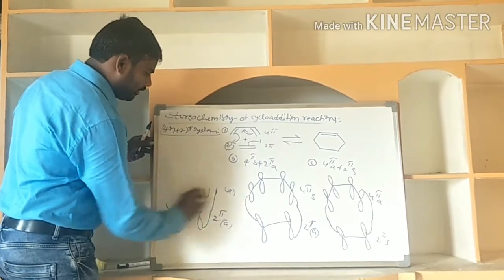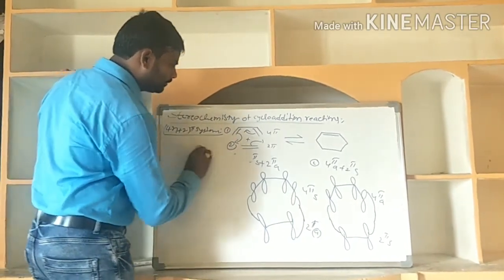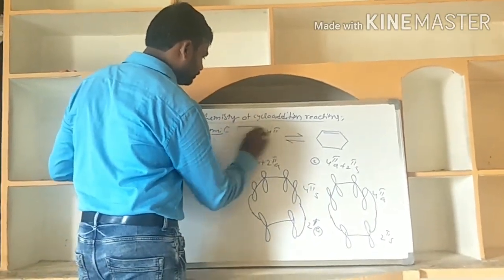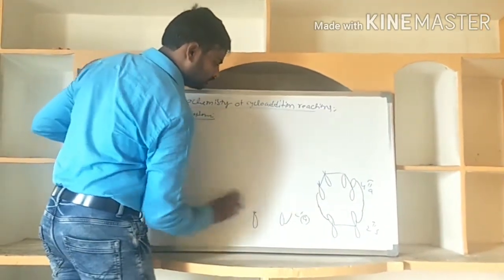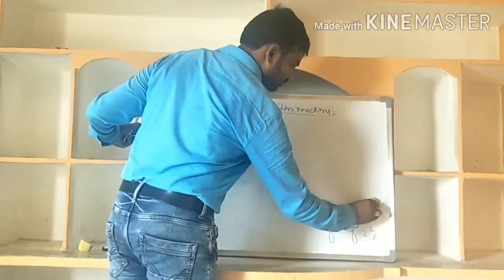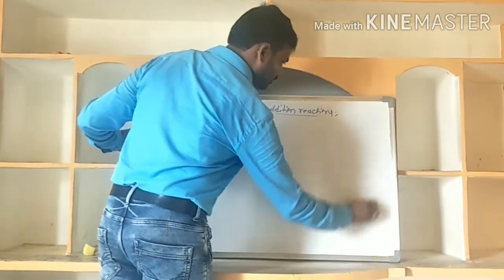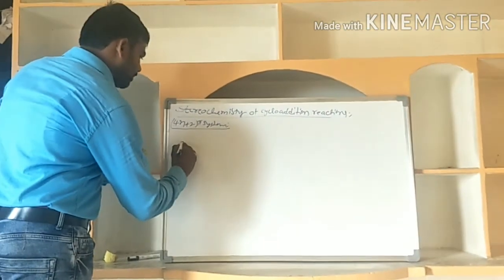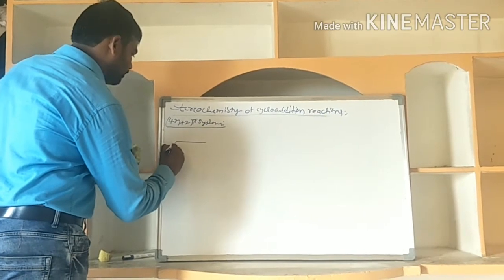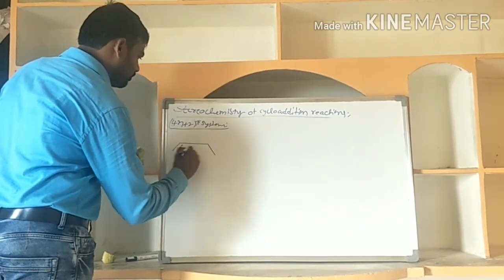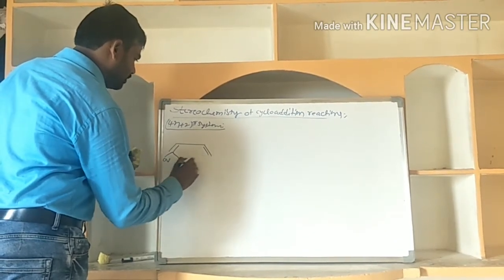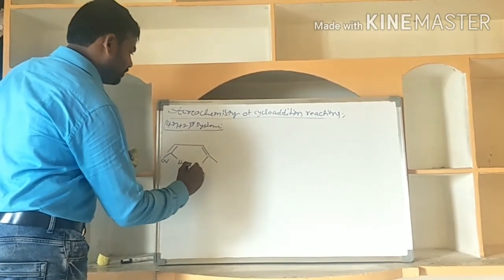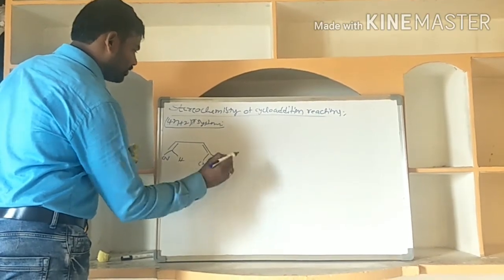Next we are taking an example of this molecule, the 4n and 4n plus 2 system.